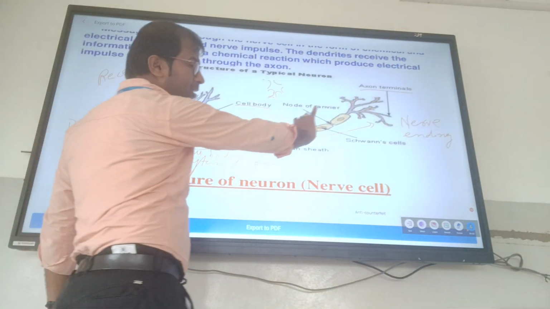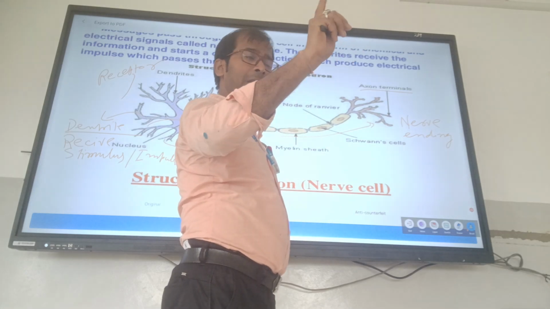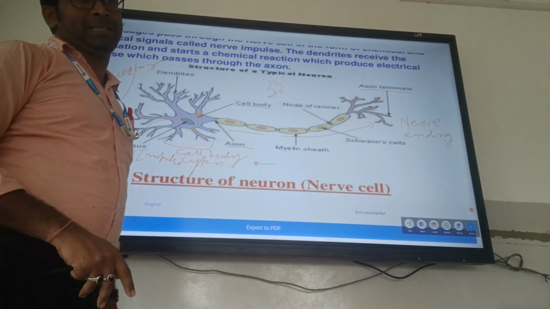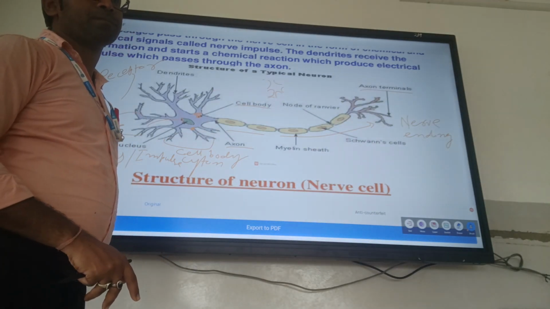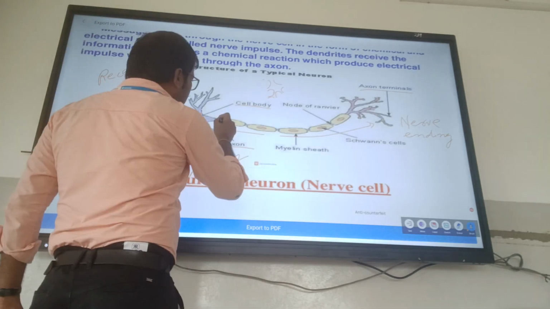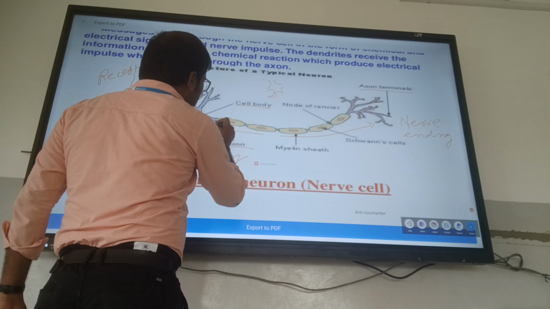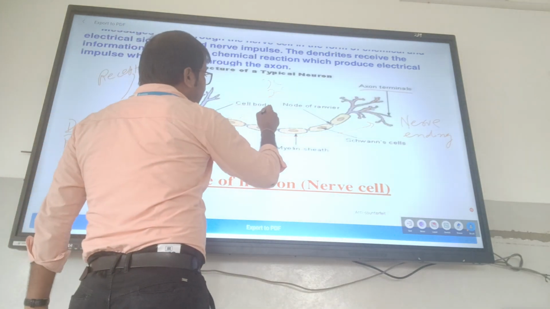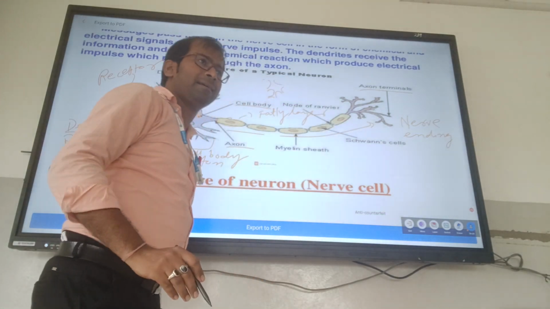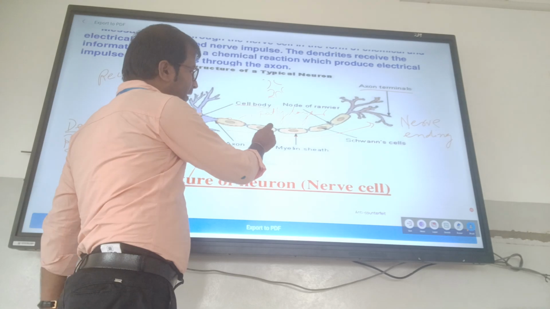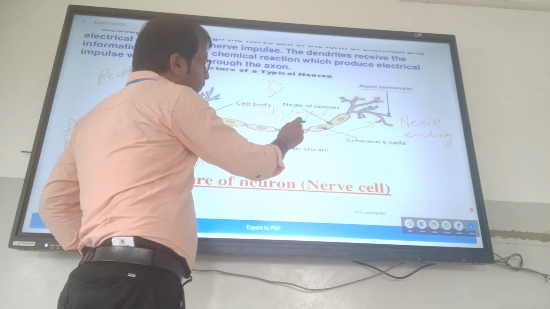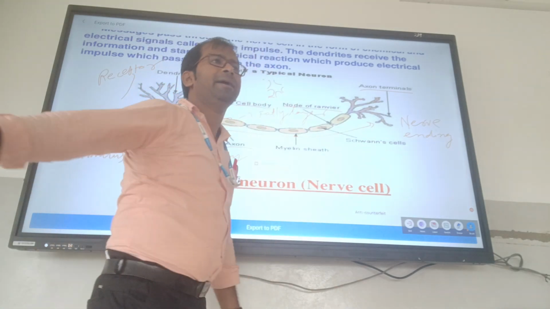Then in the axon you have to learn two or three things. In the axon there is a particular cell. What's the name of this cell? Schwann cell. I am drawing here. This cell is known as the Schwann cell. This Schwann cell releases the fatty layer. You look, there is a fatty layer, but there is a gap. This gap of the fatty layer is known as the neurilemma node.